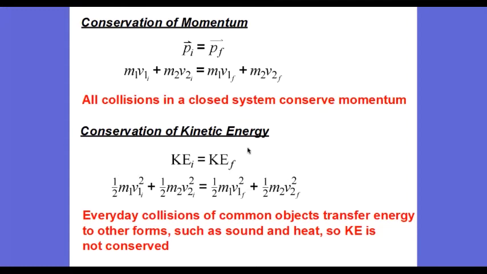It might also be possible that kinetic energy is conserved as well. And if that is the case, we would say the initial kinetic energy before the collision is equal to the final kinetic energy after the collision, and we would quantify that as 1/2 m1 v1 initial squared plus 1/2 m2 v2 initial squared for the kinetic energy before the collision equals 1/2 m1 v1 final squared plus 1/2 m2 v2 final squared. In everyday collisions of common objects, kinetic energy is not conserved because energy is transferred to other forms, such as sound and heat.